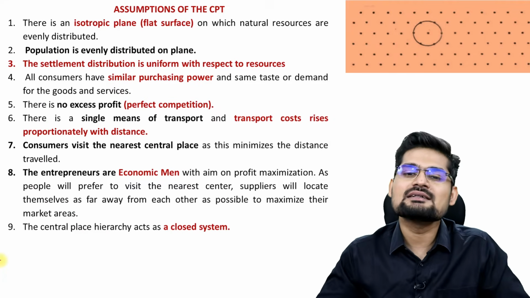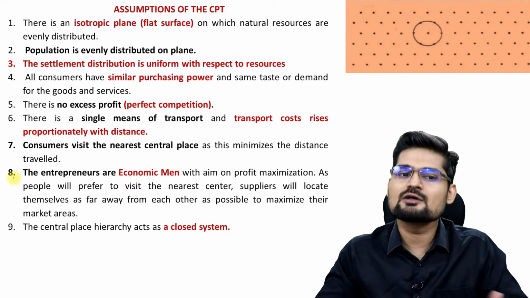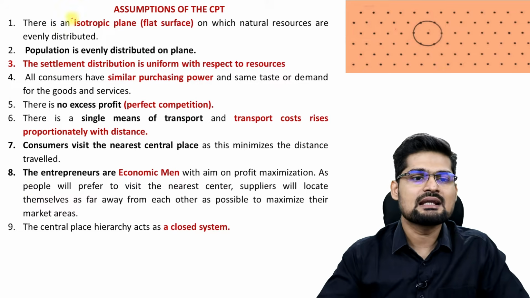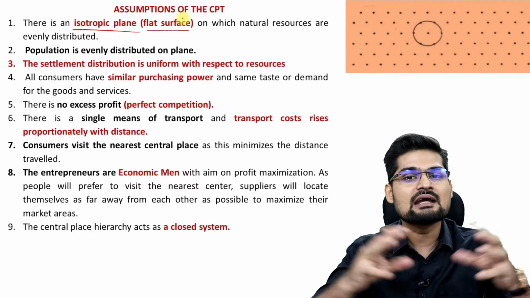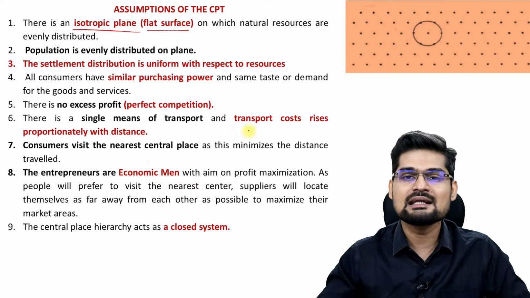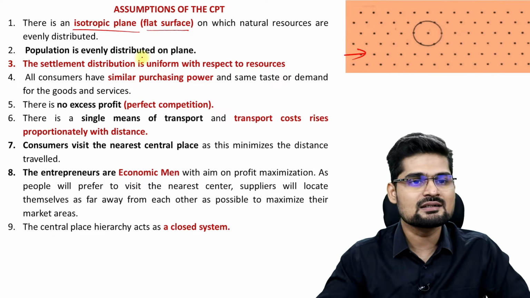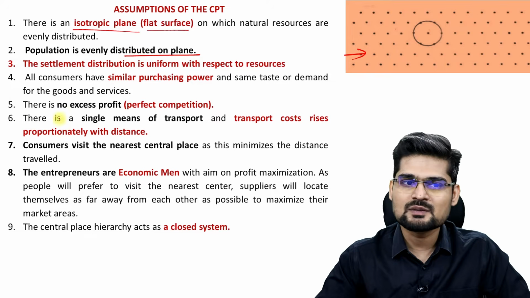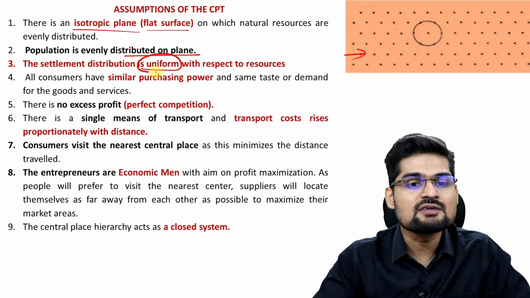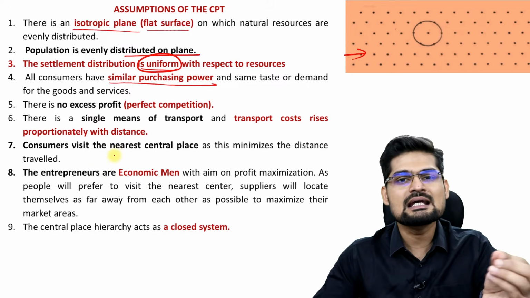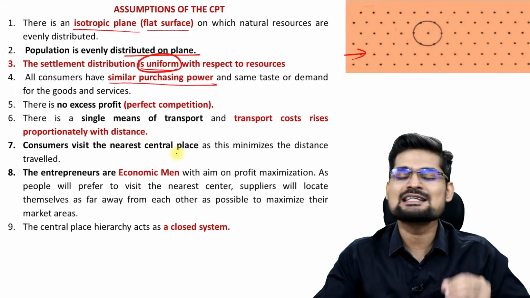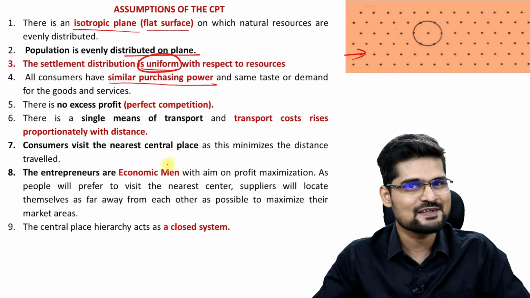So again, like other theories like von Thunen and Weber, here also we will find certain assumptions like an isotropic plane, which is a flat surface, almost equivalent in every direction, in every system, right? In everything. That is what you can see here. Population is evenly distributed in the plane. Settlement distribution is uniform. Then you have similar purchasing power of people in the entire area. Right? Same taste, same demand, same amount of goods and services availability.